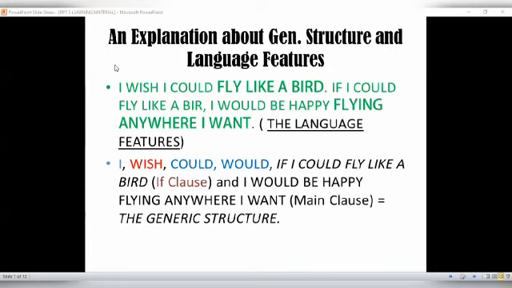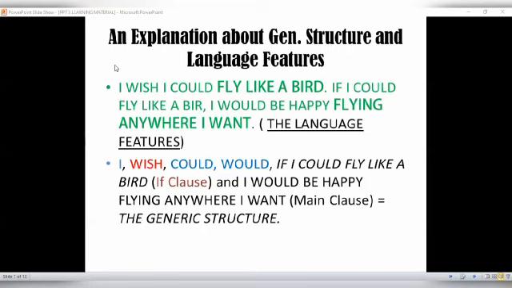I wish I could fly like a bird. If I could fly like a bird, I would be happy flying anywhere I want. So on fly like a bird and flying anywhere I want, I give special intonation and word stress. That's the language features.